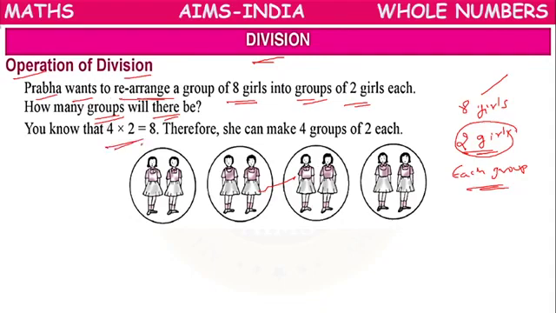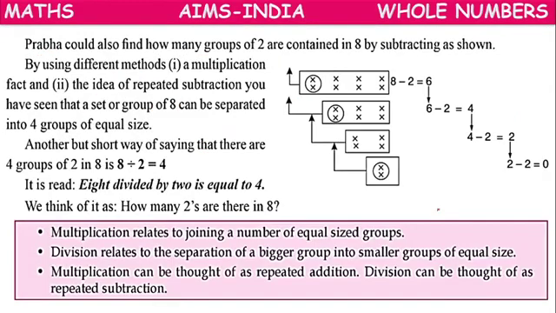So in multiplication we have learnt 4 twos are 8. Therefore, she can make 4 groups each having 2 girls. So that is a total of 8 girls. So she can make 4 groups of 2 girls each. This is the first group, second group, third group, fourth group. Like that she can arrange in 4 groups. In terms of multiplication, we can represent it like this.